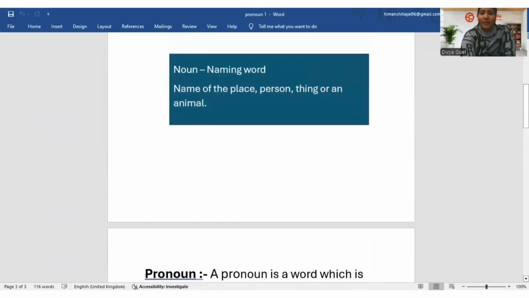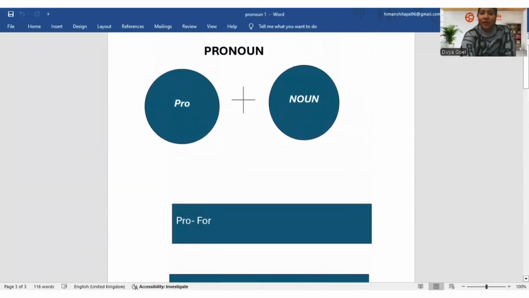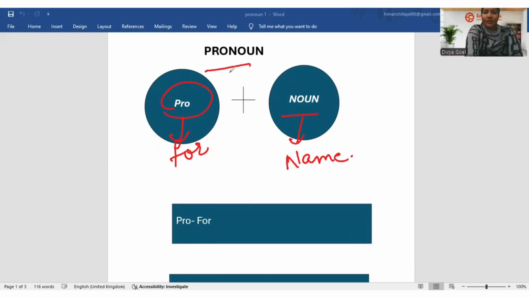So the topic is pronoun. I can say that pronoun is made up of two words, that is pro plus noun. Clear? So first let's understand what is the meaning of pro. The word pro denotes the word for. So pro means for, and noun means name. So I can say pronoun is used for noun.